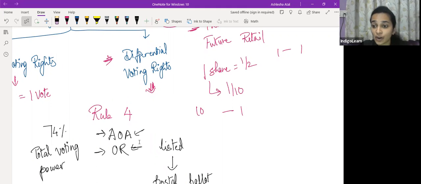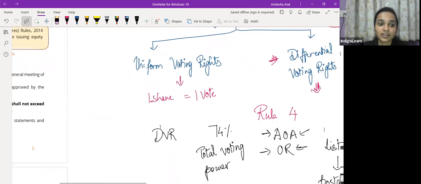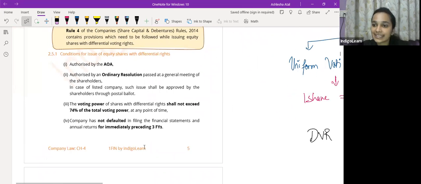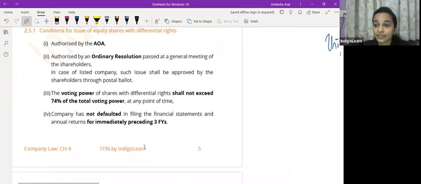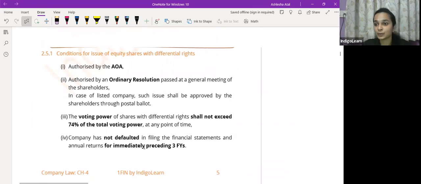And questions on DVRs do come in examination. एक बार एक question आया था wherein they asked to state all the conditions which have to be complied with for a company to issue equity shares with differential voting rights, wherein you had to write all these points ki AOA ka authorization is required, ordinary resolution is required. So this is a very important topic altogether. Rule 4.